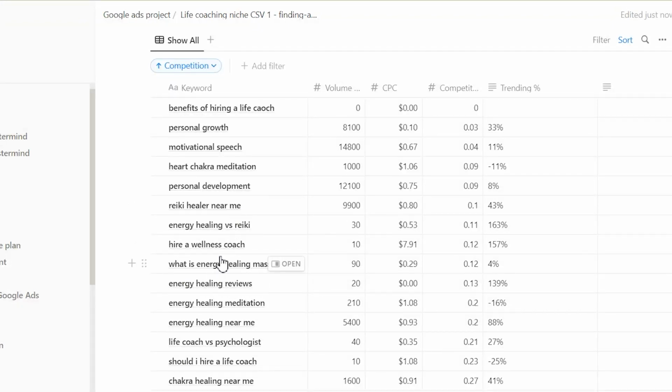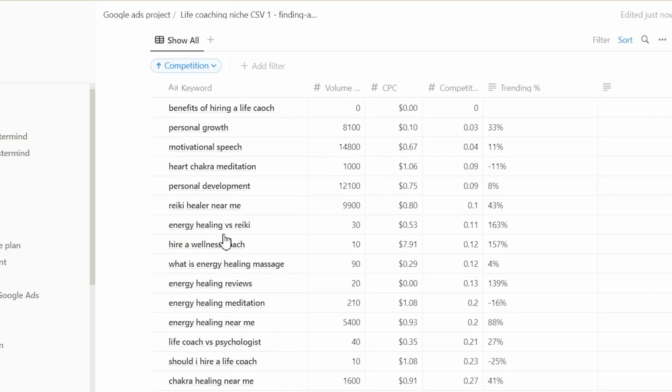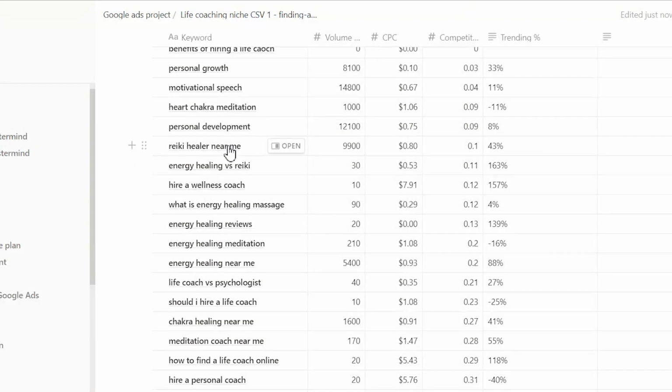I'm just showing this to you so you understand how it all works, but we would need to do more in-depth research, of course. Anyway, later we use more of these keywords, like 20 of them or more, and put them into the Google Ads system. And the Google Ads system then looks for broader, more lookalike audiences, and this is how it all works. So now, as you can see, I can see certain things out of these numbers.